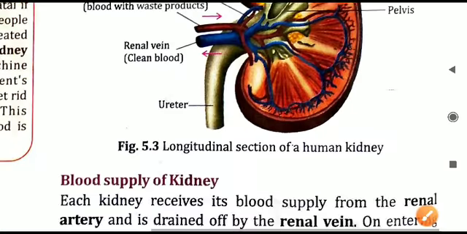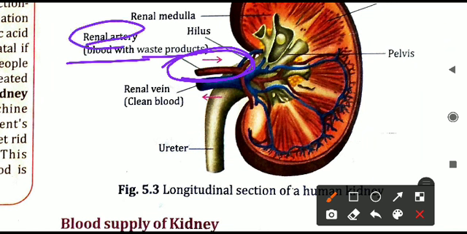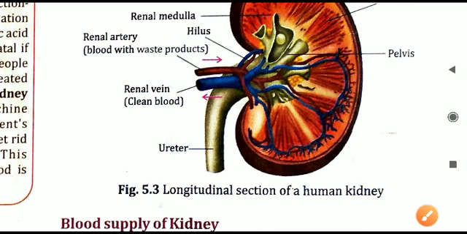So for entering inside the kidney, here in the diagram you see the red color part. Red color artery is there, that is blood with the waste product, impure blood. Heart is sending the blood to the kidney for purification. So blood is not pure, it is having some waste product. So that is coming in the renal artery. That is, impure blood is coming in the renal artery from the heart for purification, for filtration.